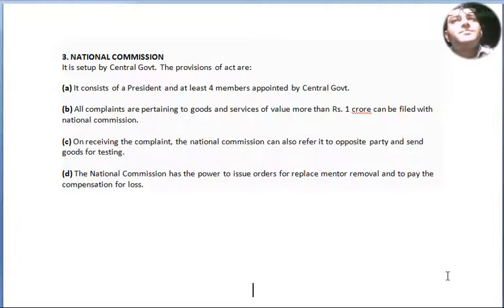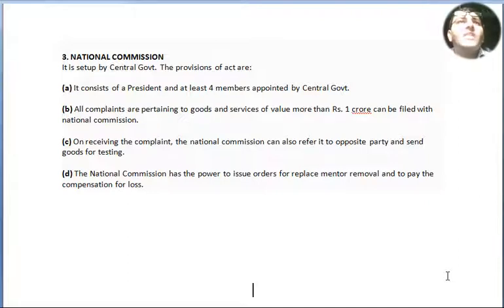National Commission. Point number 3, it is set up by the central government. The provisions of the Act are: point number A, it consists of a president and at least 4 members appointed by the central government. Point number B, all complaints pertaining to goods and services of value more than rupees 1 crore can be filed with the National Commission.